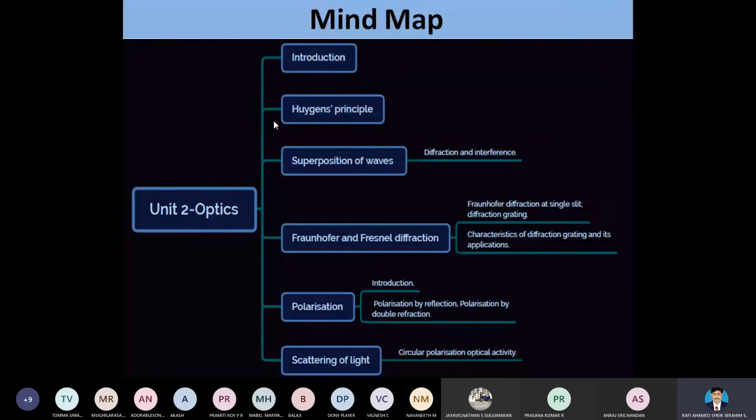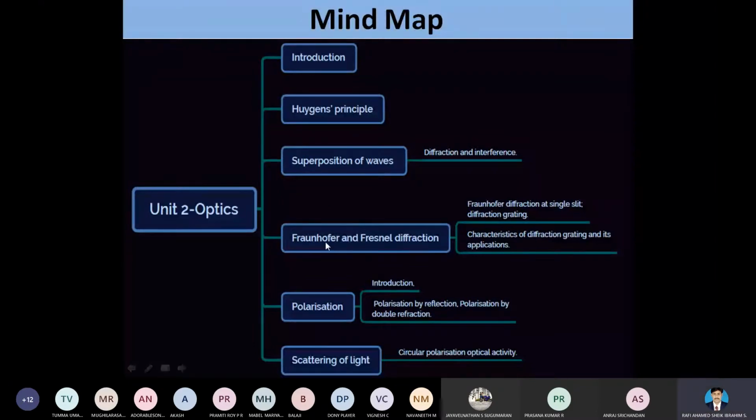So as per our assigned syllabus, we are going to have the following topics which I have mentioned here. First, we are going to start with the Huygens principle. Then we are going to study the phenomenon of diffraction and interference. From the diffraction phenomenon, we are going to talk about Fraunhofer and Fresnel diffractions. In Fraunhofer and Fresnel diffractions, we are going to consider only the Fraunhofer diffraction.